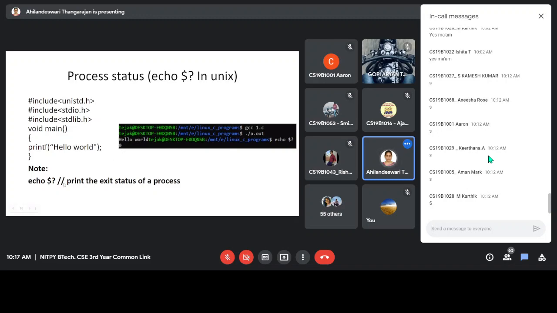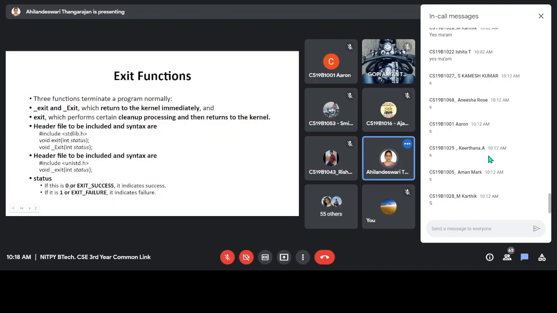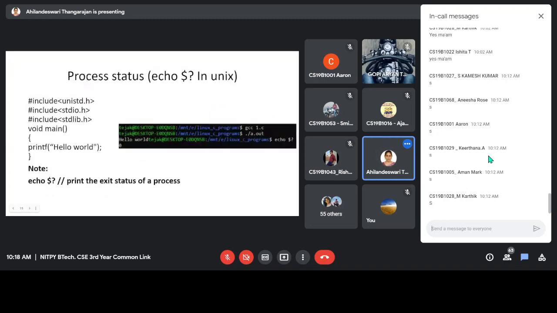This is the command that will print the exit status of a process. See here, for exit status, exit success is 0 and for failure it is 1. That is why you are getting output 0 here.